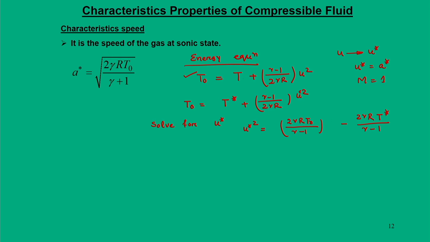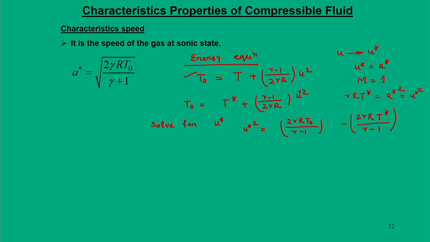Now, what we will do? We will now simplify this u star square. So, you bring this particular part, we say gamma r T star is nothing but A star square, that is also u star square.